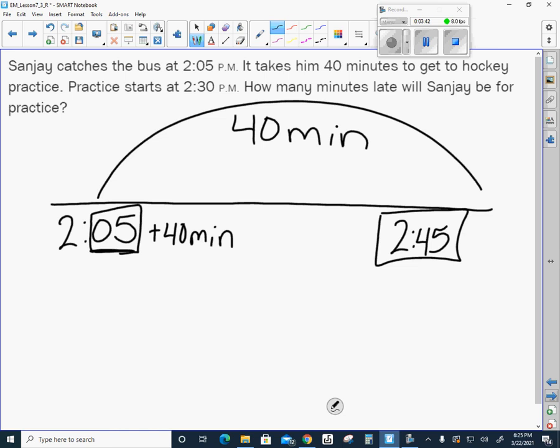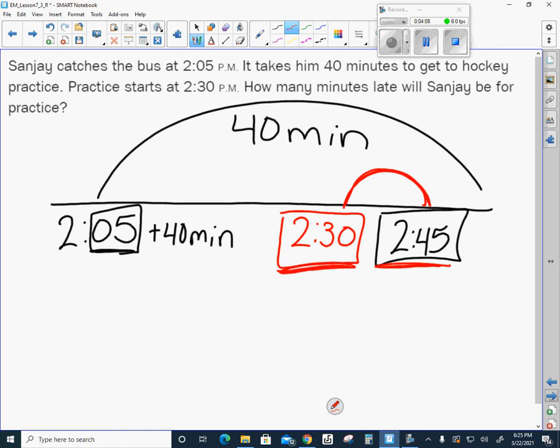Now here's the problem. It said that practice actually started at 2:30. So I'm going to kind of back it up here. 2:30 comes before 2:45, right? It wants to know how late will he be. So you needed to actually find the time between what time practice started and what time he actually got there.